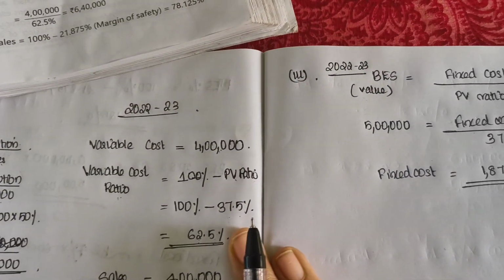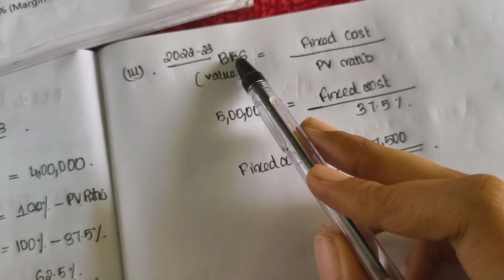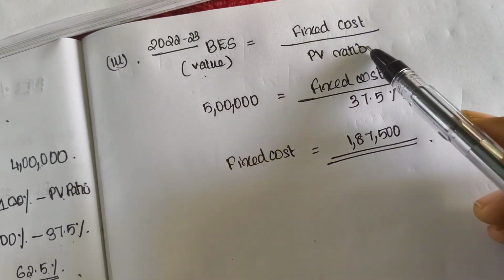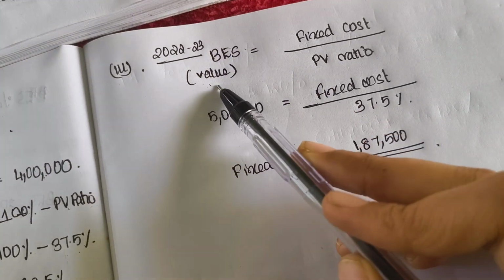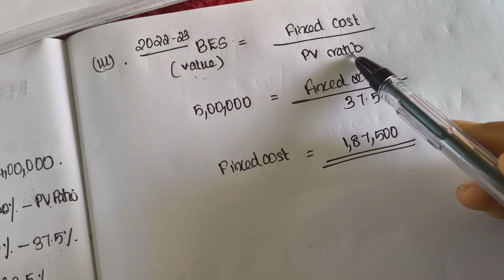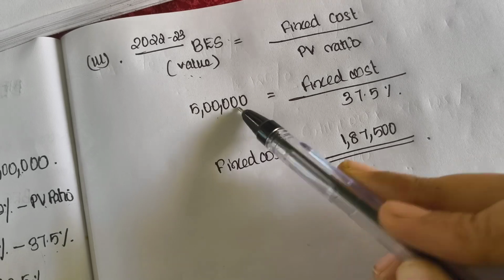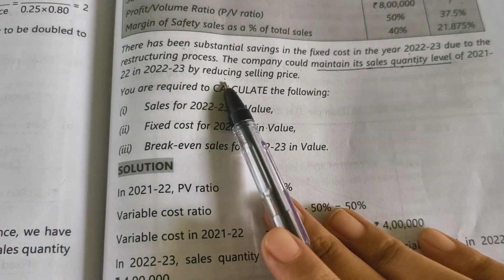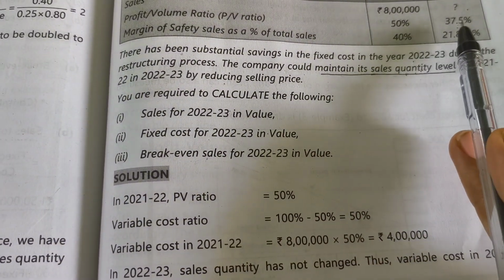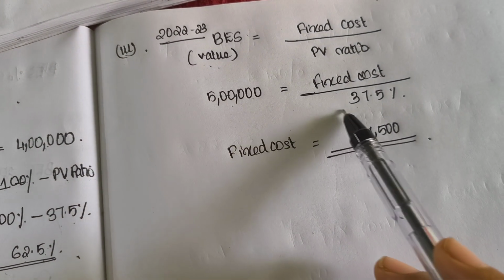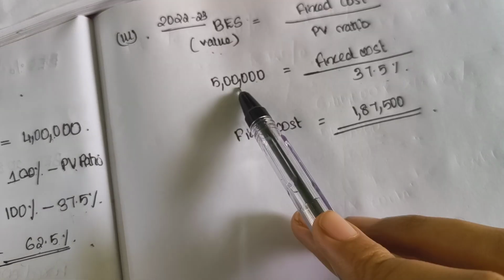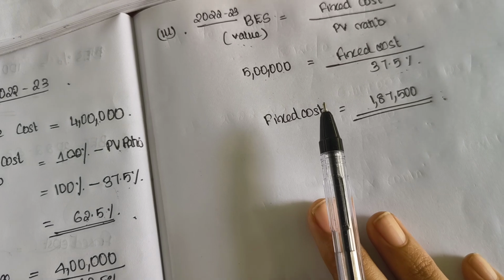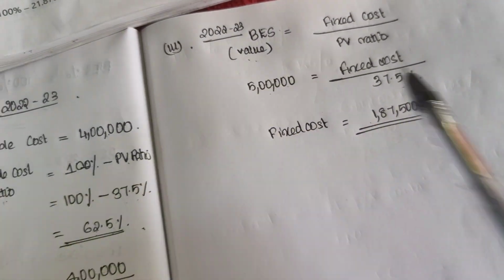We know the formula: break-even sales value is fixed cost by PV ratio. So break-even sales is 5 lakh, fixed cost is unknown, and the PV ratio is given in the question as 37.5%. So the fixed cost will be 5 lakh into 37.5%, that is 1,87,500. So hope it is clear.